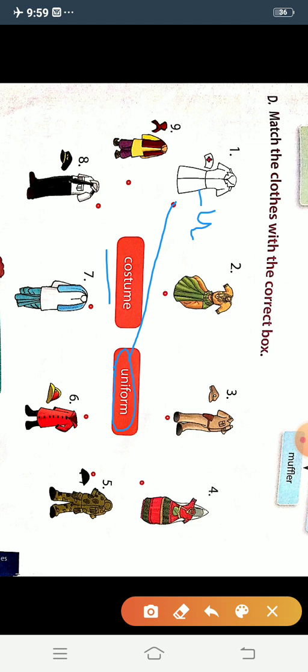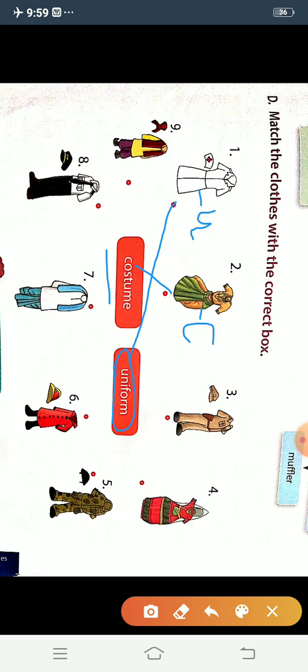Okay. Now see number 2. What is this dress? This is the Bharatnatyam dress. Who is wearing this Bharatnatyam dress? Dancers. Dancers are wearing the dress. It is called costume. So here we will write C and we can match it here, costume.